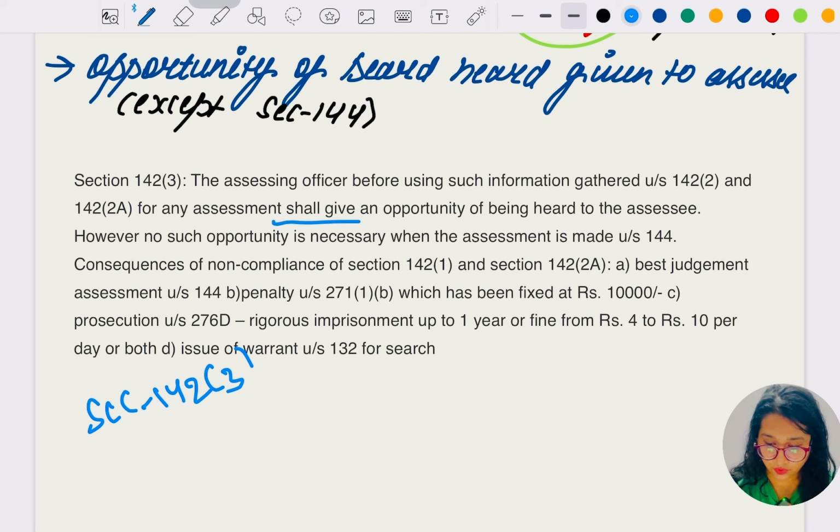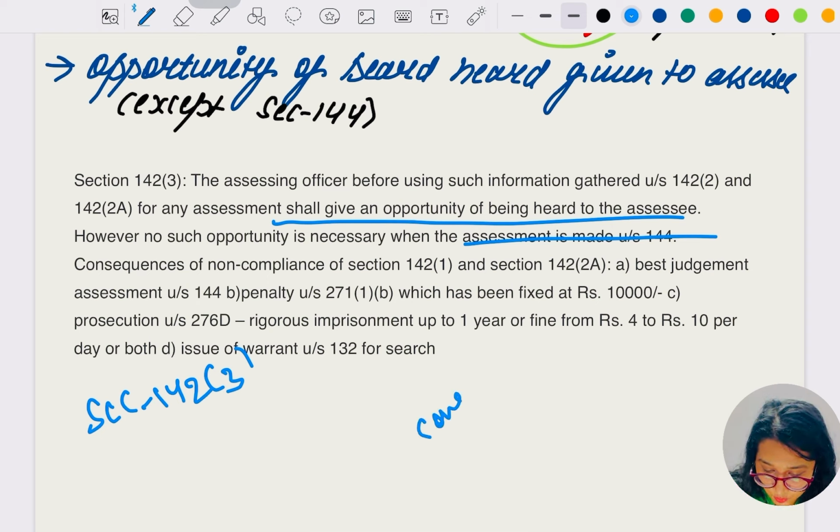We know this, right? However, no such opportunity is given when the assessment is made under 144. We know this again. So what are the consequences of non-compliance of section 142 subsection 1 and 142 subsection 2A? Best judgment. These are the consequences.